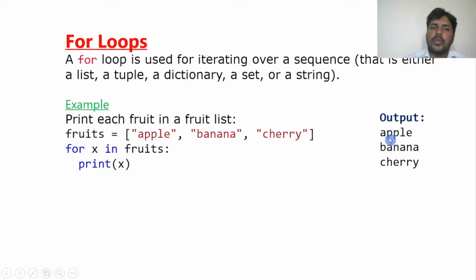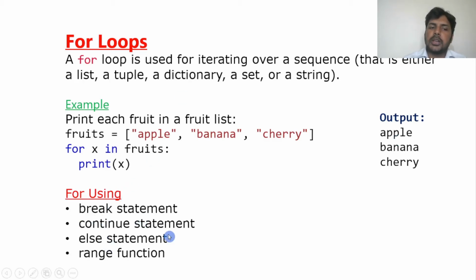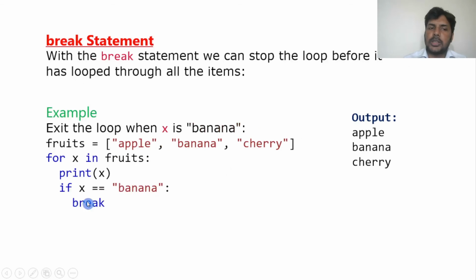Okay, so what else can we use in the for loop? We can use the break statement, continue statement, else statement, and the range function also. We can also use the range function in the for loop. So let us see one by one. First let us start with the break statement.